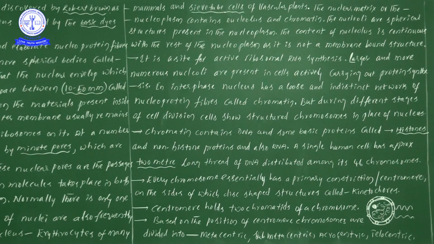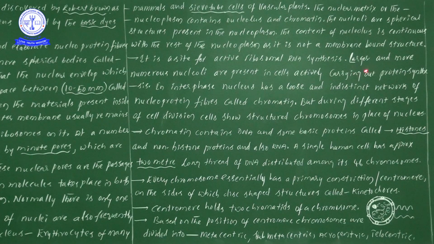That's why I will give you one point, remember clearly: since the nucleolus is involved in ribosomal synthesis, we call the nucleolus the ribosomal factory. Understood? Ribosomal factory is another name given to the nucleolus, and there is one more name which I will give you in a neat piece of information.